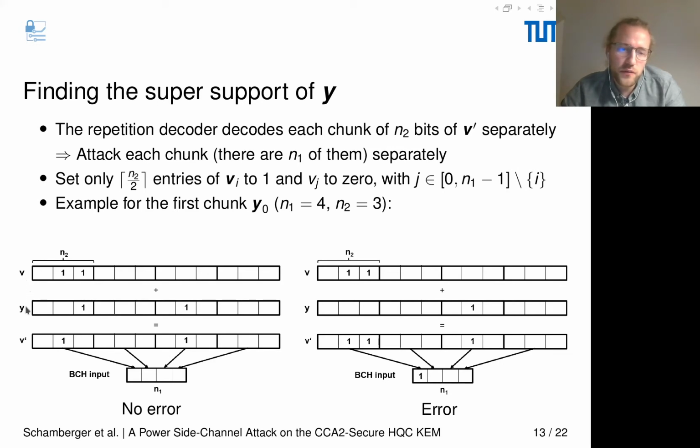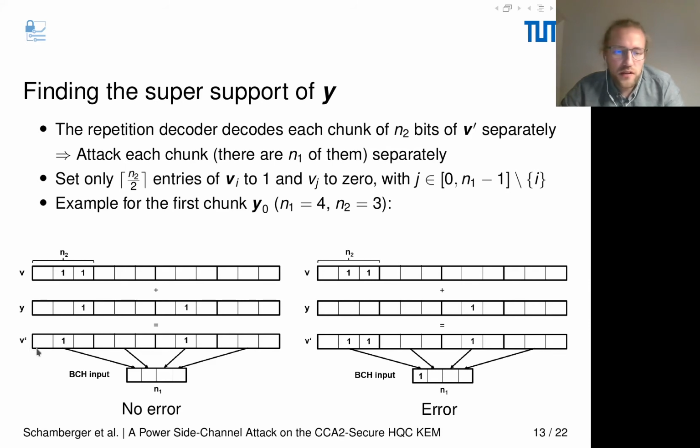So V minus Y, or as we have XOR, it doesn't matter if it's minus or plus. So V XOR Y equals V prime. If we XOR these two values, we get the following result. So these two cancel out, and this one will be transferred to here.